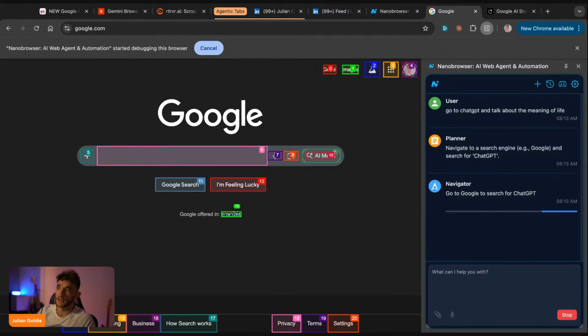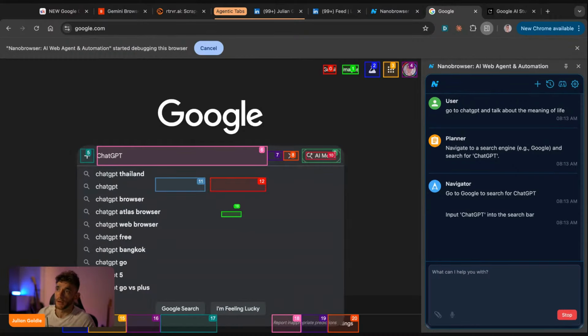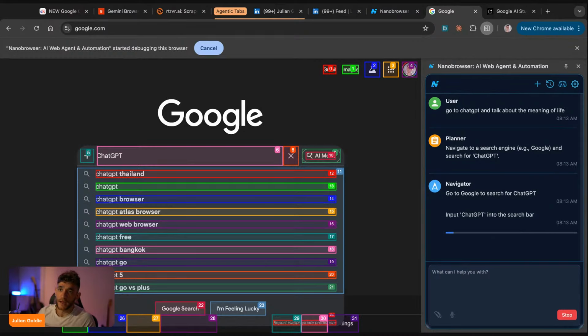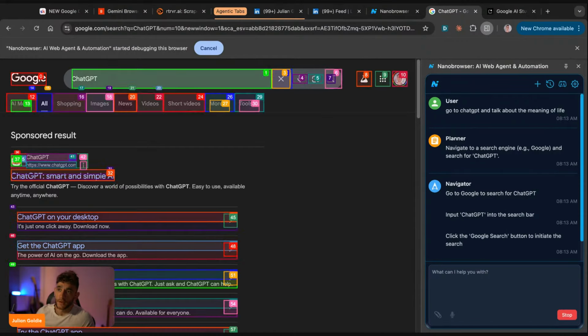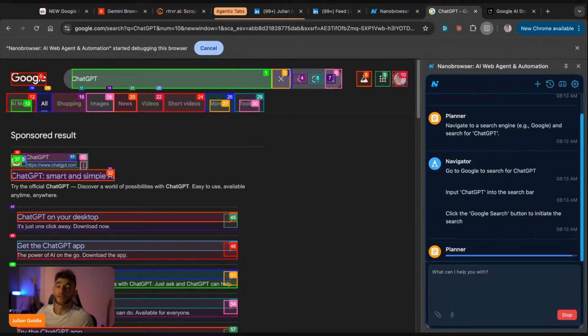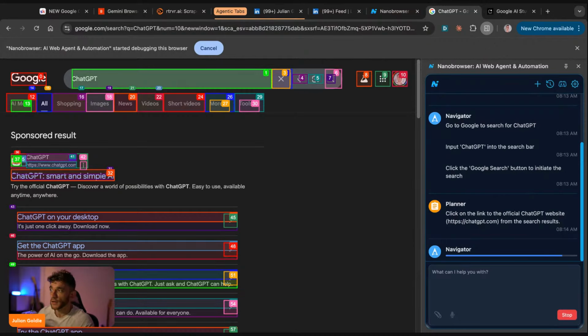And then just whilst I'm drinking my coffee, it's actually going to navigate to ChatGPT and start talking about the meaning of life, all right? And so you've got three AI agents all using my browser, all working pretty nicely, as you can see today. And literally, this is all whilst I'm talking to you live. So it's pretty insane what you could do right here.